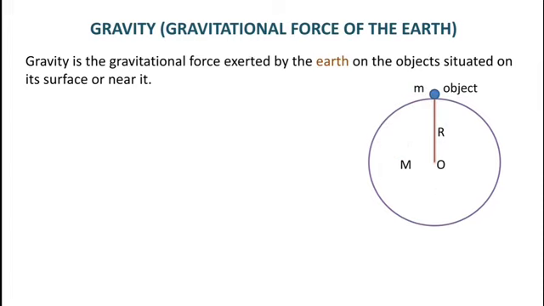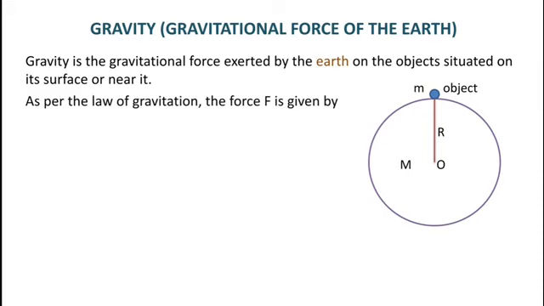Now we will derive an expression for the force of gravity. According to the universal law of gravitation, you know that the force of attraction between two objects of masses m1 and m2, which are separated by distance small r, is given by capital G m1 m2 divided by r square, where m1 and m2 are the masses of the two objects separated by a distance small r.